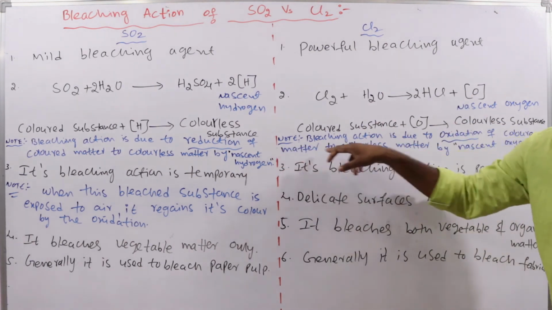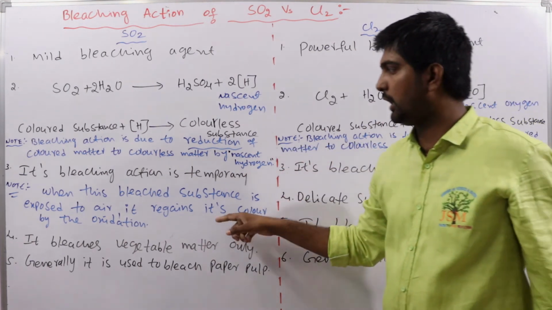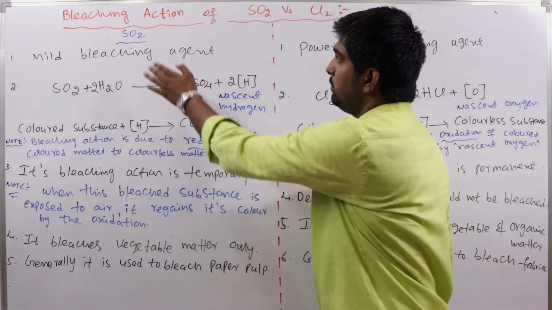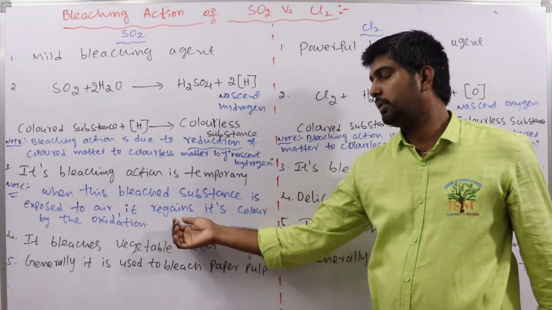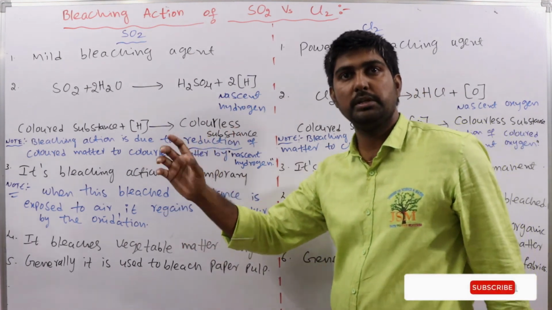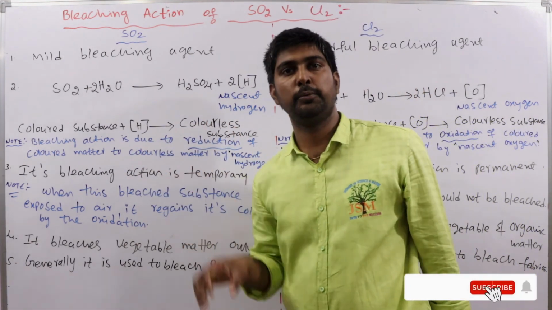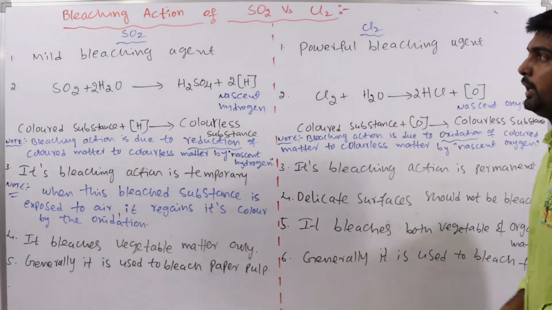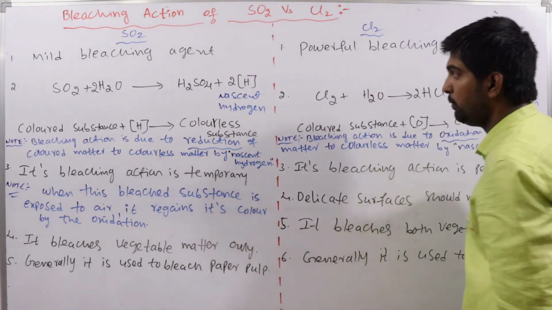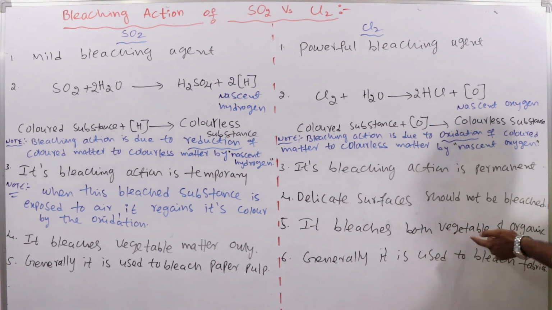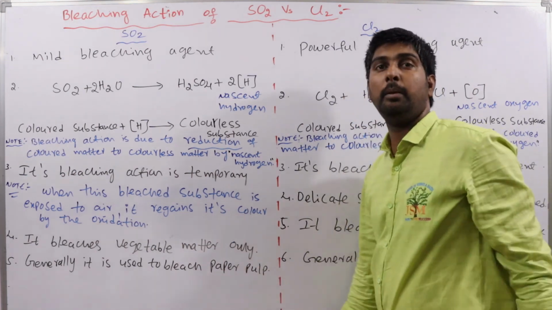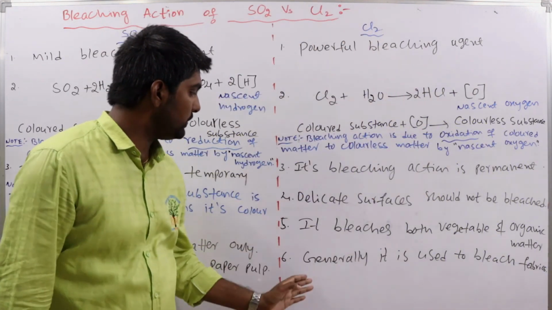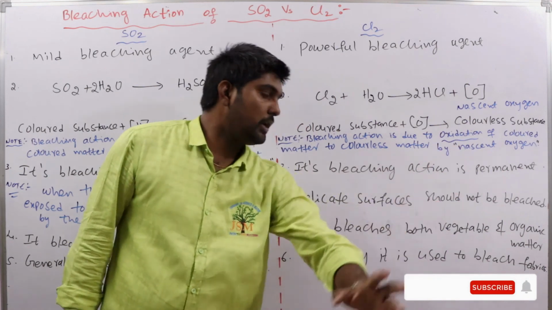Here I have written those points, very, very important. And this is another important thing: the bleaching action of SO2 is temporary, so the color of the substance can be regained when it is exposed to air. SO2 bleaches only vegetable matter, and Cl2 bleaches both vegetable and organic matter. And generally SO2 is used for bleaching paper pulp, and Cl2 is used for bleaching